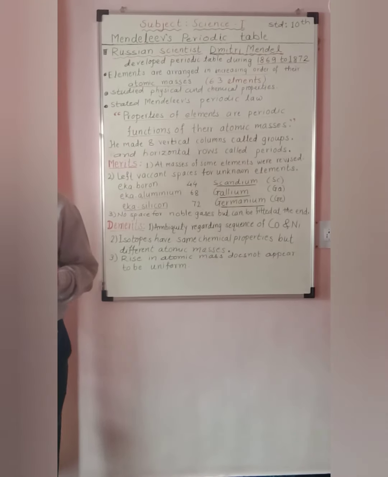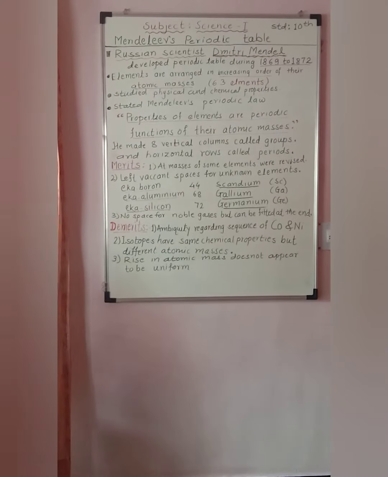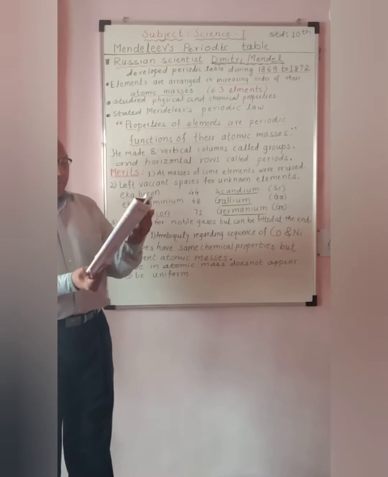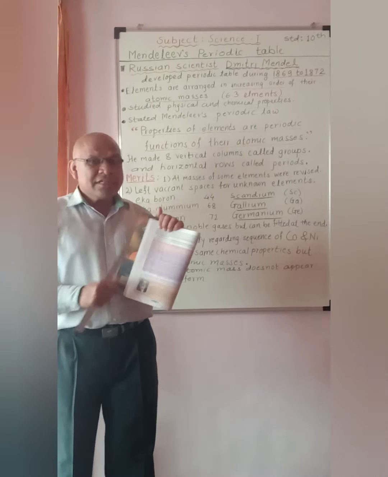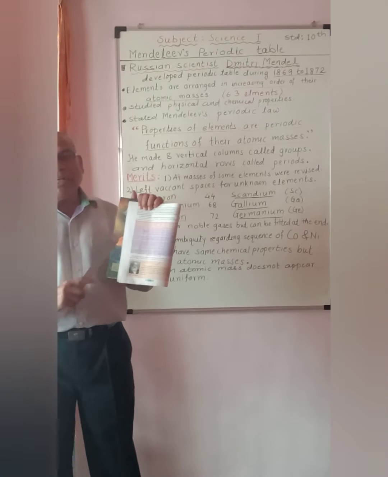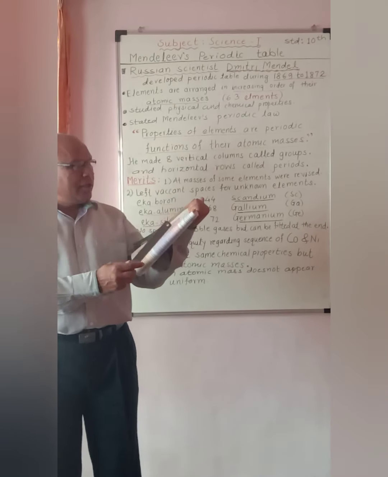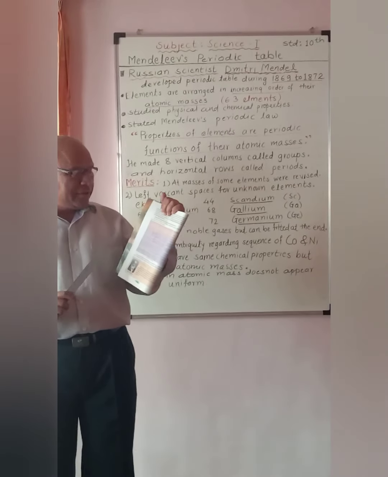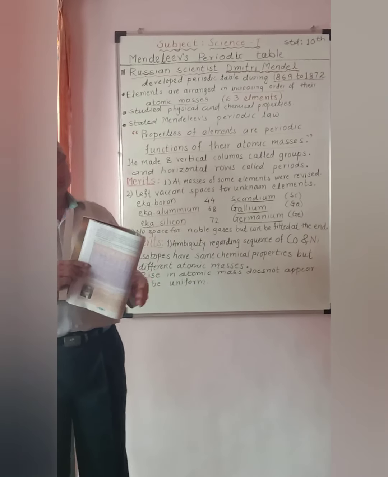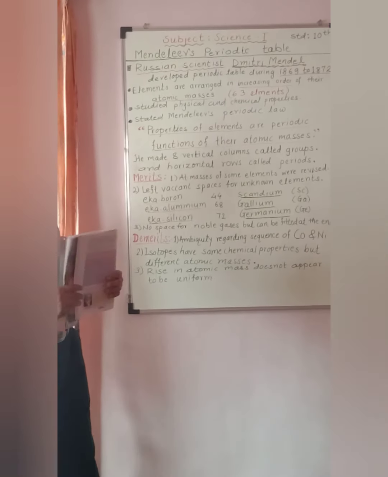When he constructed a periodic table, which was given in our textbook on page number 18, table number 2.3, Mendeleev's periodic table, he has constructed 7 vertical columns and named them as groups, group number 1 to group number 8, and he has also shown the horizontal rows which are known as the periods.